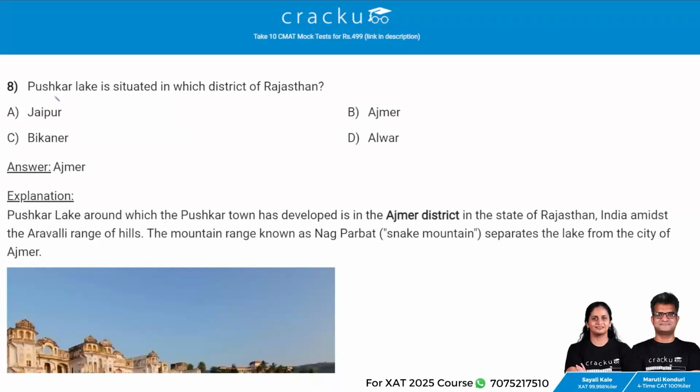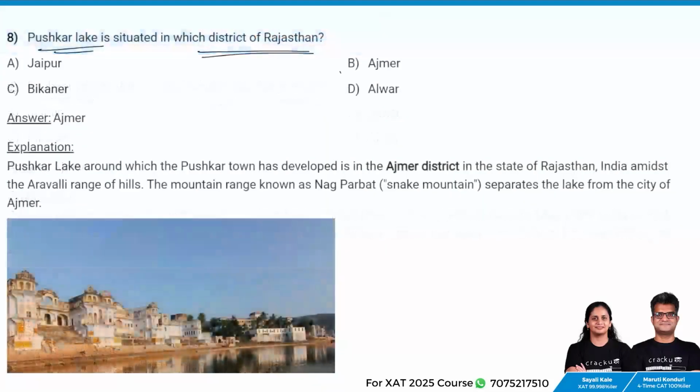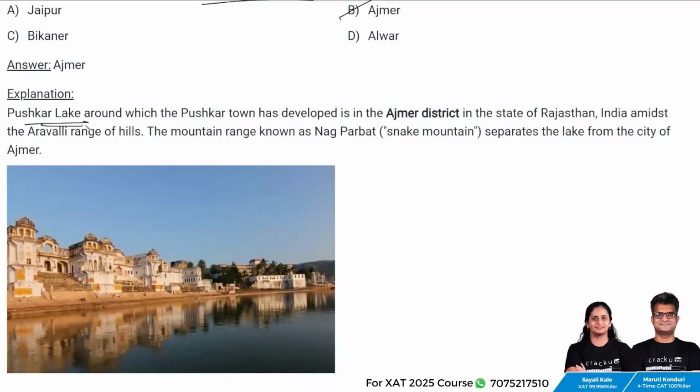Next question. Pushkar Lake is situated in which district of Rajasthan? The answer is Ajmer. Pushkar Lake, around which the Pushkar town has been developed, is in Ajmer district in the state of Rajasthan, India. The mountain range known as Nag Parbat, which is also known as Snake Mountain, separates the lake from the city of Ajmer.